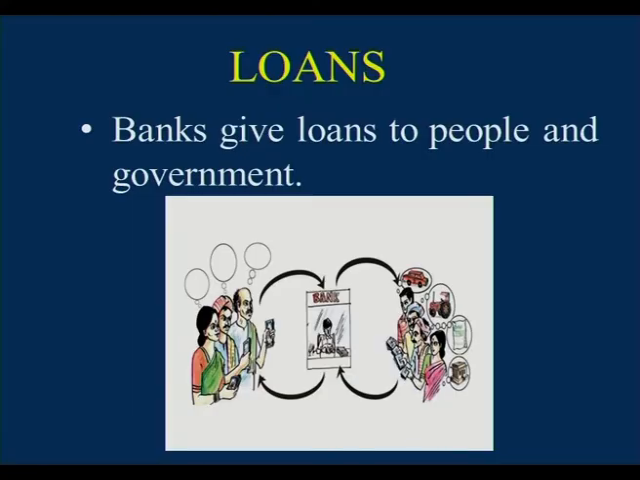Banks have to pay salaries to their staff and maintain equipment, etc. For all these purposes, how do banks get their income or revenue? By giving loans. By giving loans, banks will get some interest. So, this is the revenue for the banks. Coming to the loans, banks give loans to people and government. See here children, the people deposit in the bank and the banks will give loans for various purposes.